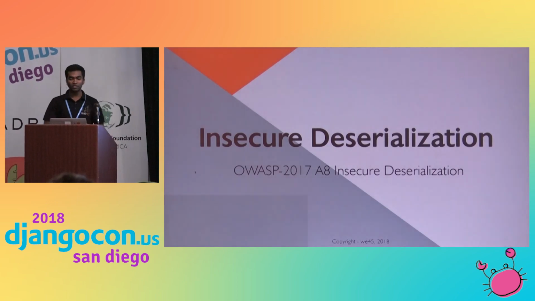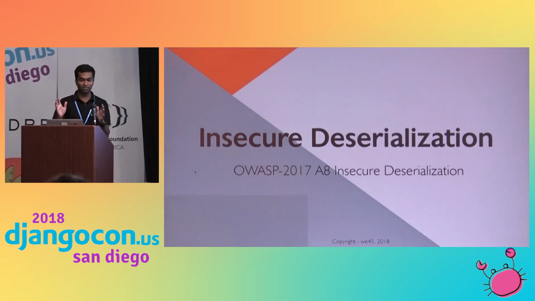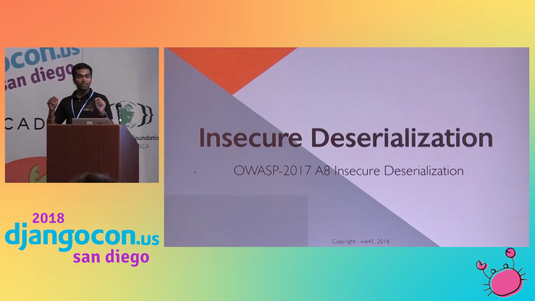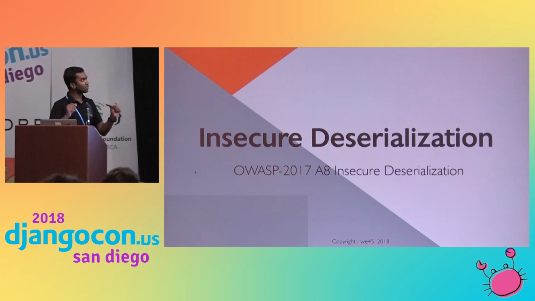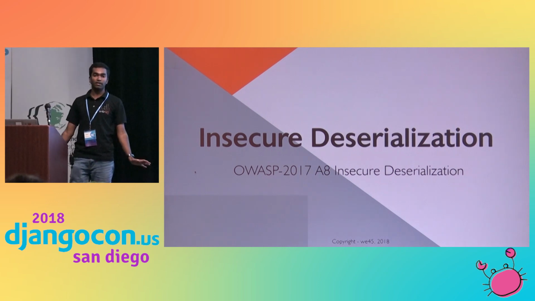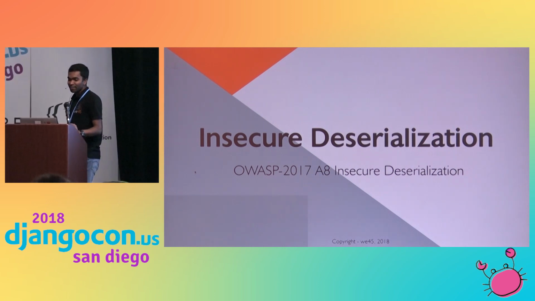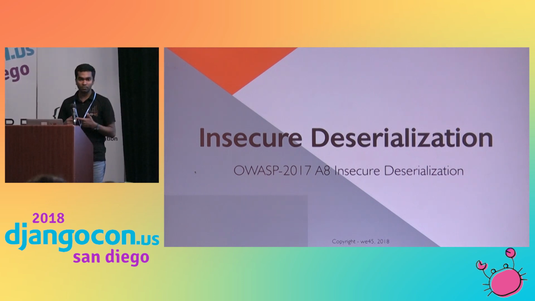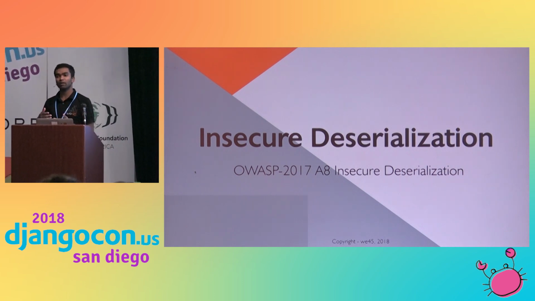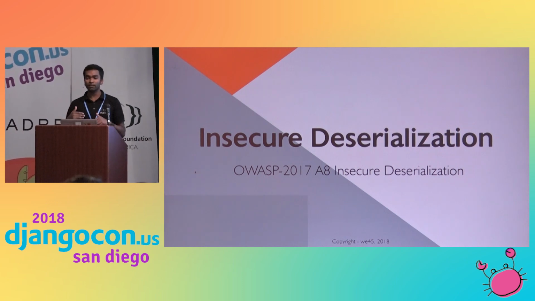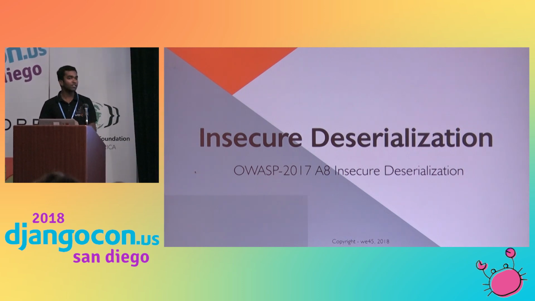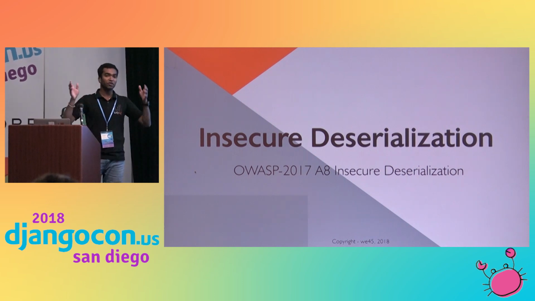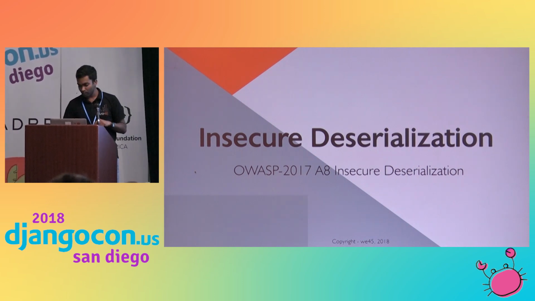Next one, insecure deserialization flaw. This is one I like. In OWASP 2013, this deserialization flaw was not there at all. In 2017, they included it because attacks and breaches from insecure deserialization happened a lot. Because of that, they made it a separate category in the 2017 OWASP list.